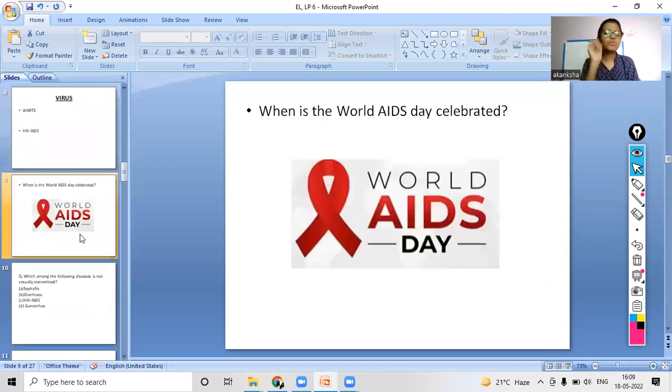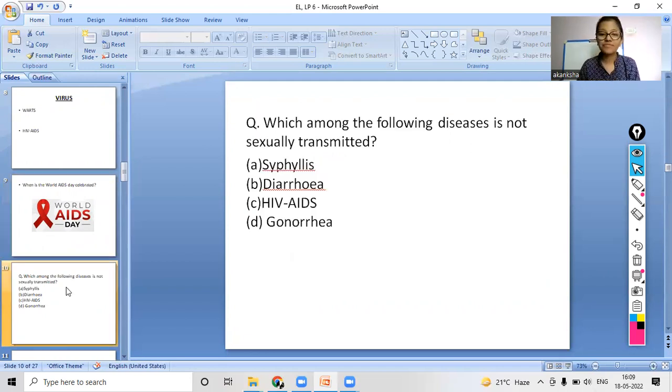Now there is a question: when is World AIDS Day celebrated? You have to find the answer from the internet and write your answers in the chat box. I will be waiting for your answers. Now we will move on to our next question: which among the following diseases is not sexually transmitted? Write your answers in the chat box: syphilis, diarrhea, HIV, or gonorrhea. I will give you 5 seconds to write your answers in the chat.